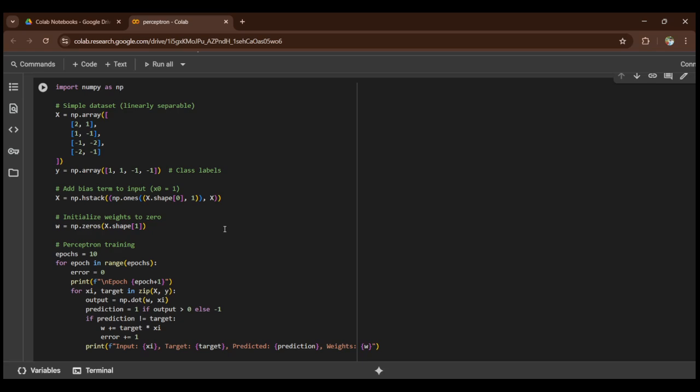In other words, convergence is a point at which we get a successful model, or the model stops making mistakes. Okay, understood.